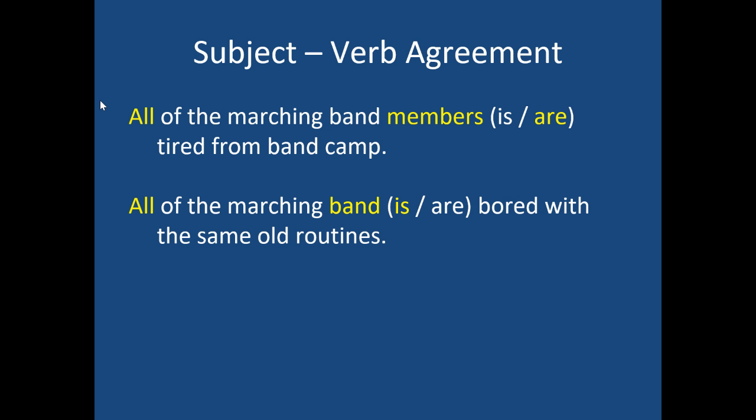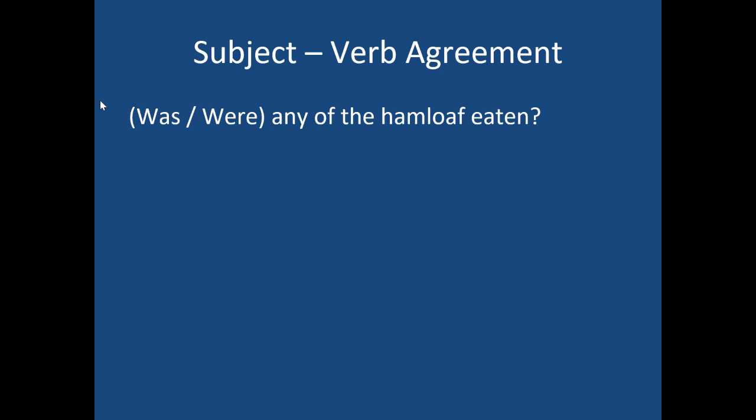So both of these are pronouns, both alls. We call them indefinite pronouns. Both alls can be singular and plural, but we have to consider that word, members or band, to determine which verb we're going to use. But this is the only time, with these 5 special words, that we have to consider the prep phrase. Let's do another example.